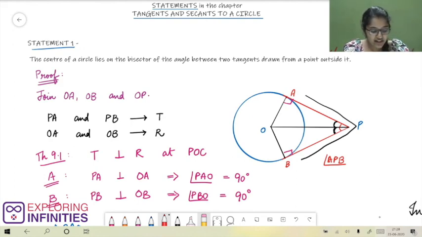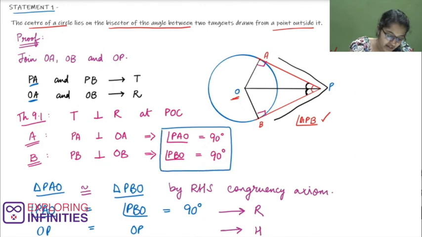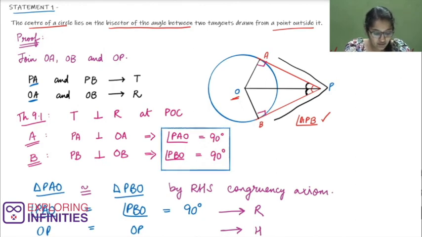Since the tangent at any point of a circle is perpendicular to the radius passing through its point of contact, we have PA perpendicular to OA at point A and PB perpendicular to OB at point B. This gives us angle PAO is equal to angle PBO is equal to 90 degrees. So now we have two triangles, triangle PAO and triangle PBO, which are right angled triangles. Using RHS congruency axiom, we have proved that these two triangles are congruent.